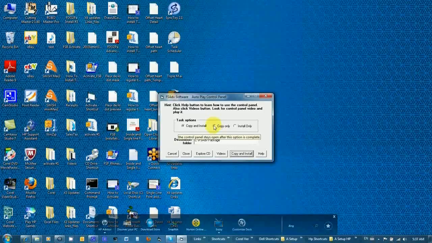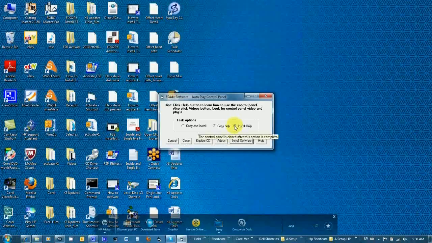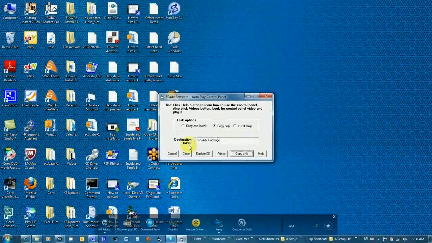Okay, I'm going to click copy only selected, and watch this one change to copy only also. I'm going to click install only. The folder window disappears, and the name of the button is changed to install software. Again, if I click copy only, see the destination folder is displayed again.